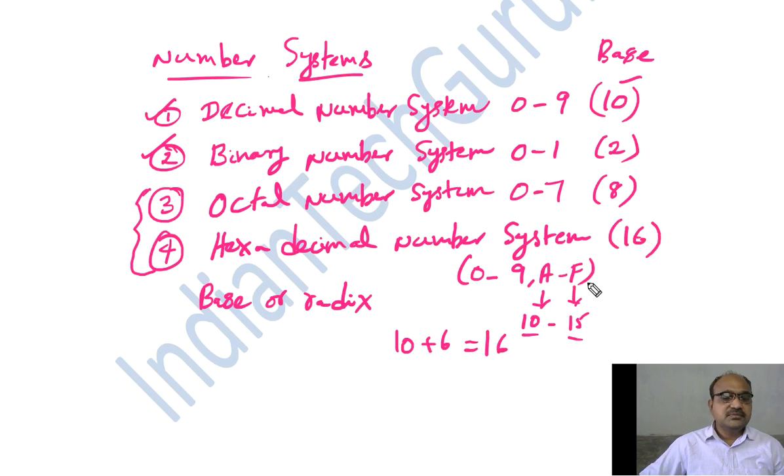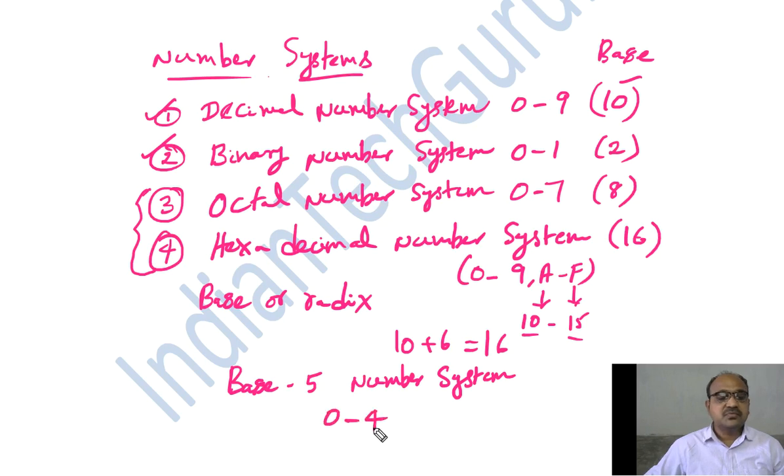Now we will have a doubt. Why don't we define a base 5 number system? Is it possible to define a base 5 number system? Yes, it is possible. In the base 5 number system, how many symbols will be there? 5 symbols, 0 to 4. What about the base 7 number system? Total 7 symbols will be there, from 0 to 6. Like this, we can define our own number systems also.